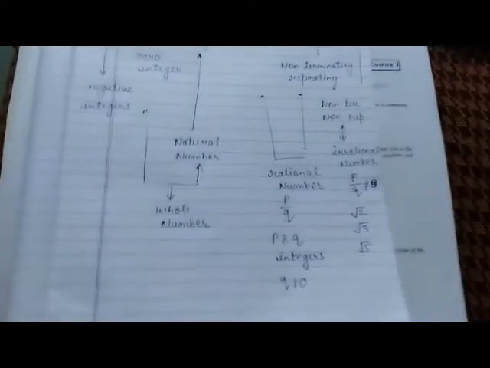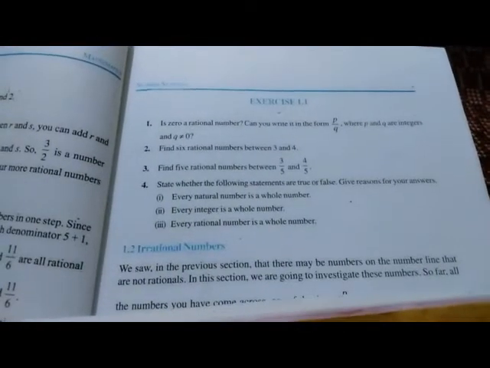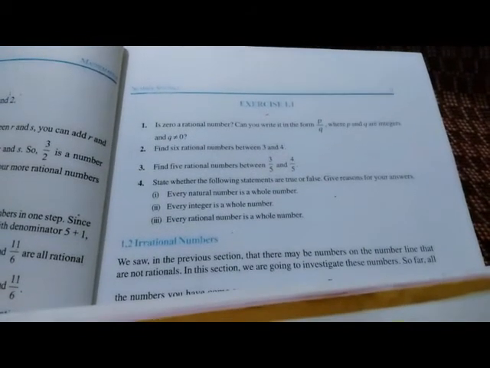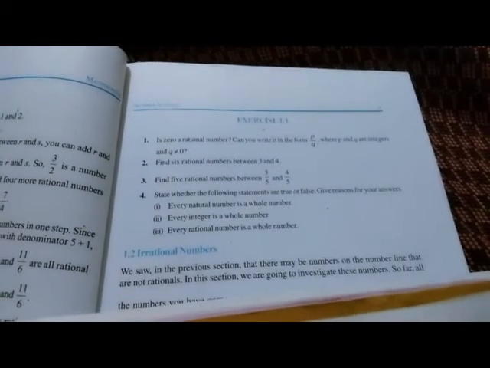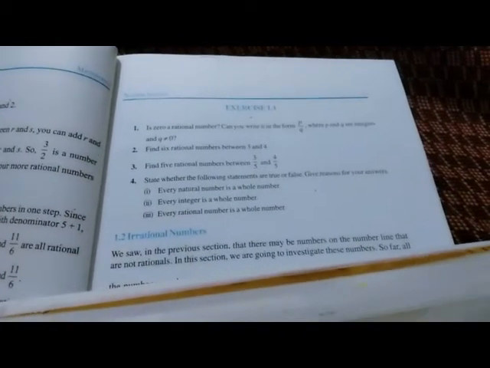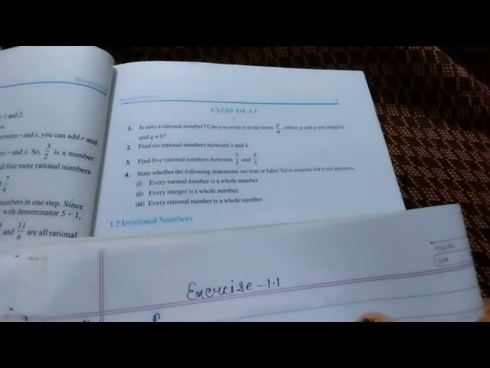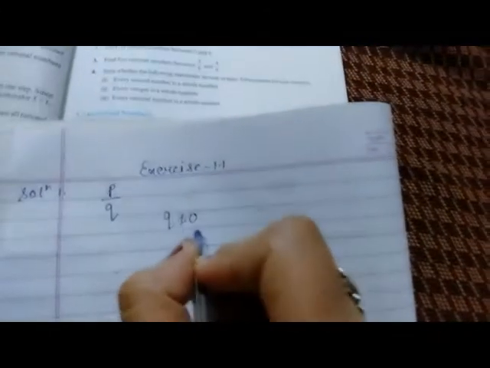Okay, now we move to our first exercise, that is 1.1. Let's start our first exercise. The first question is, is 0 a rational number? Can you write it in the form p upon q, where p and q are integers and q is not equal to 0? Okay, so what we have to do, we have to find that 0 is a rational number, or can we write in the form of p upon q? We already know if any number which can be written in the form of p upon q is a rational number where q should not be equal to 0.